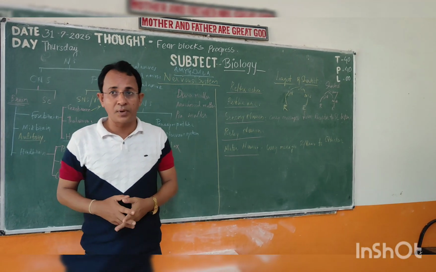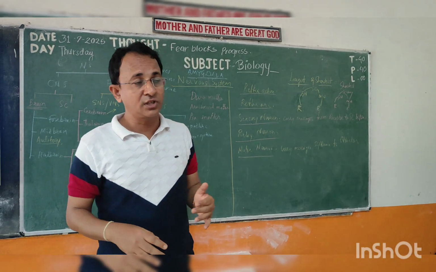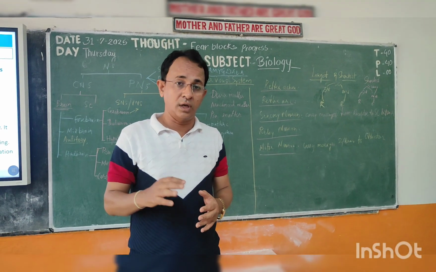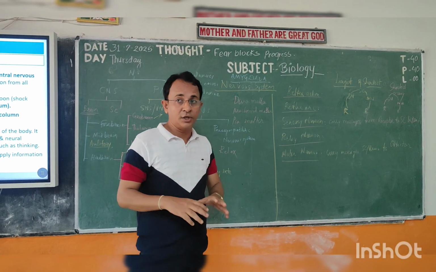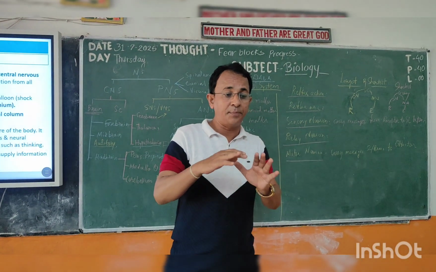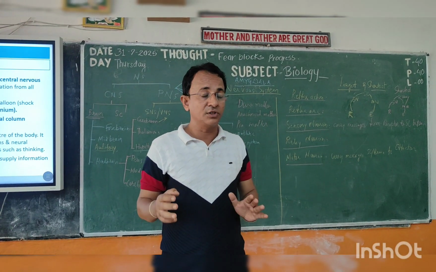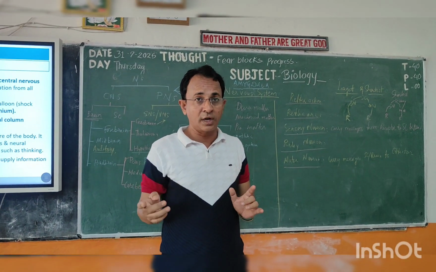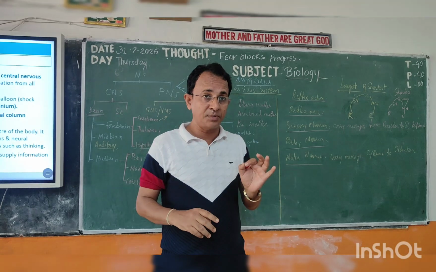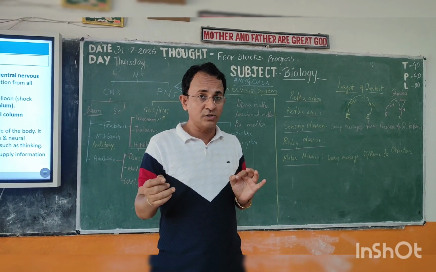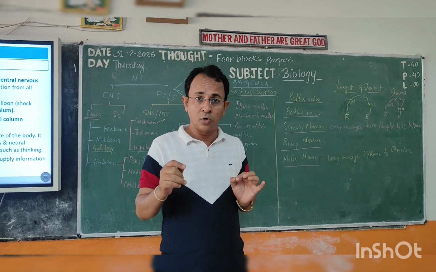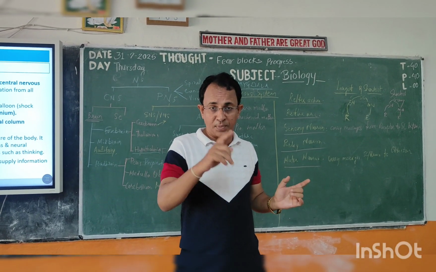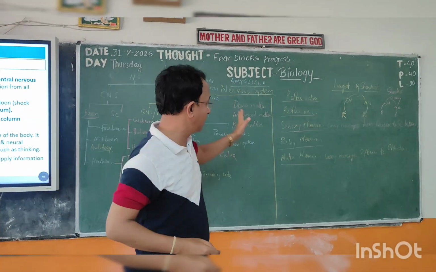Now, how many types of reflex action may be there? Reflex action may be of a long pathway or of a shorter pathway. In the reflex arc, the impulse travels from receptors to the sensory neurons, then from the spinal cord to the brain, and from the brain to your motor neuron, and lastly to the effector. That path is shown in the reflex arc.